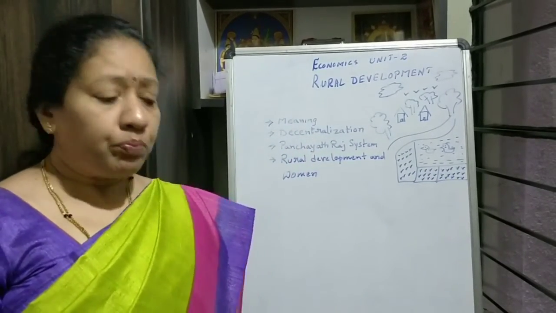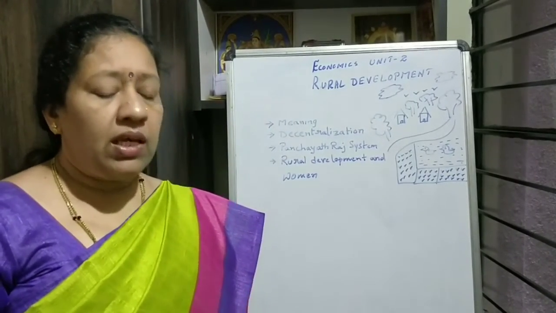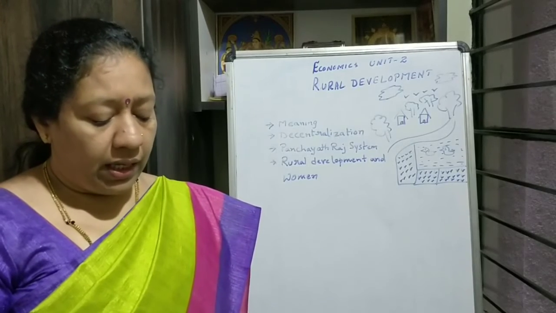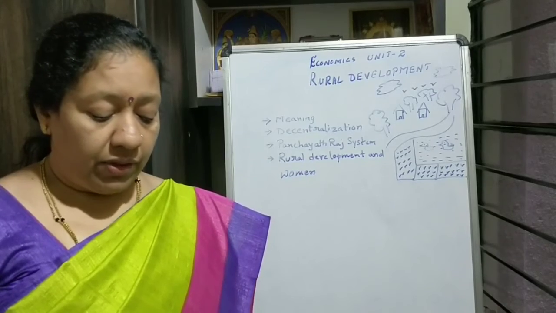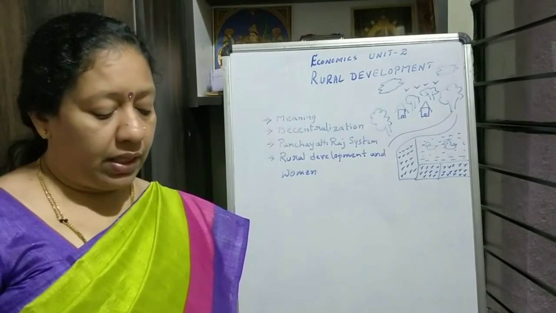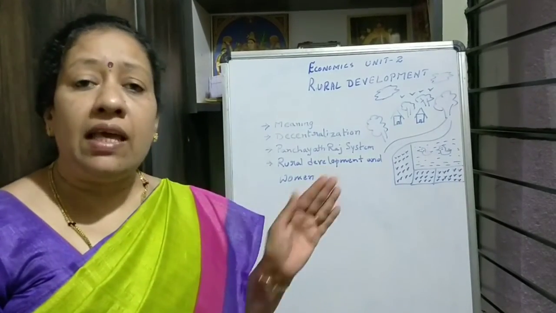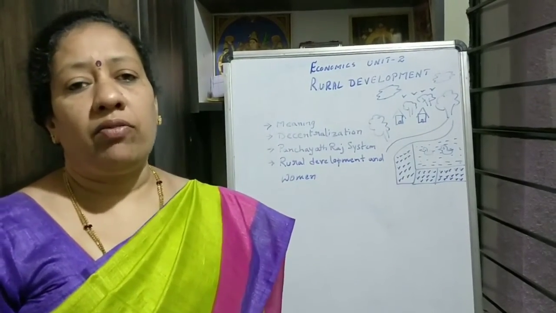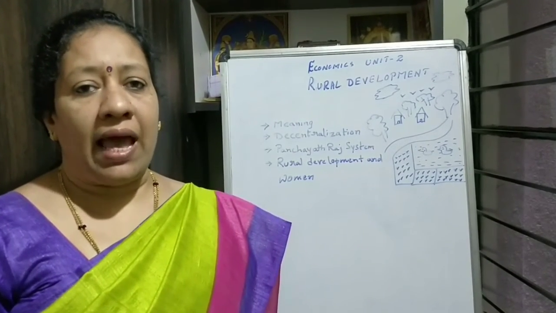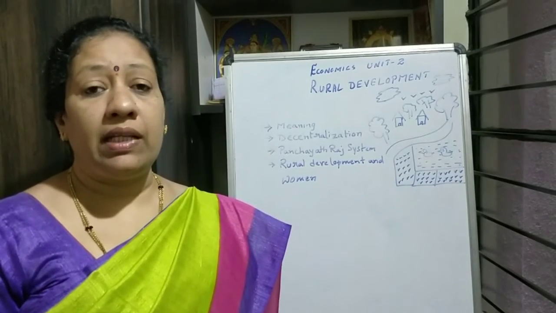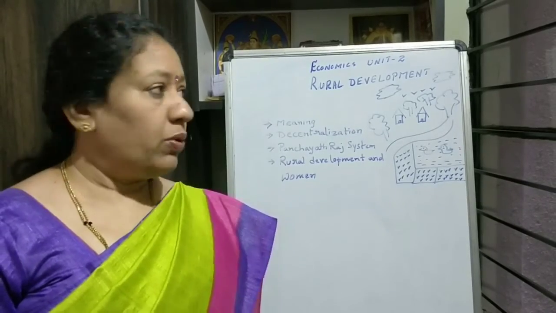According to Gandhiji, decentralization. Why decentralization, he told? See, decentralization means providing administrative power and the responsibility of developing the villages to people themselves. The people who are there in the village will involve in the development of their own villages. That type of decentralization has to be implemented in our villages, so that economic development is also possible through that.